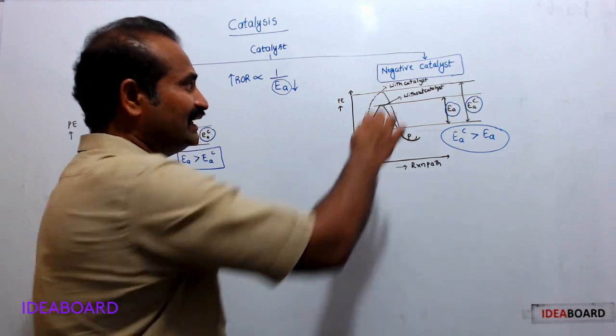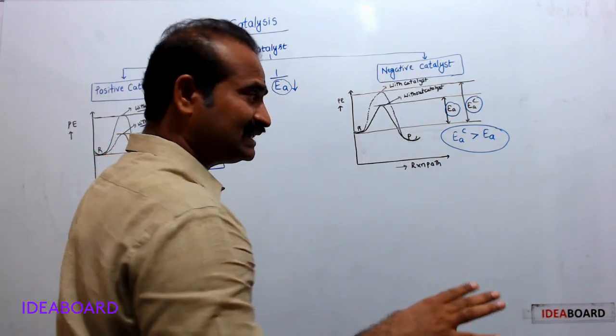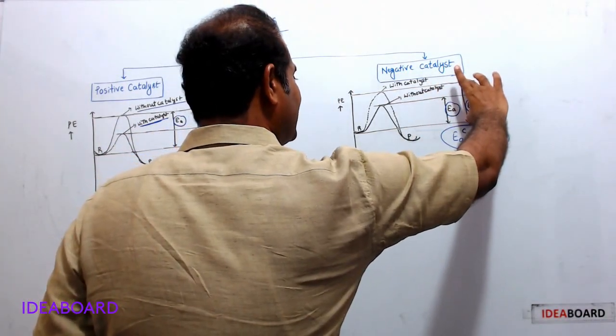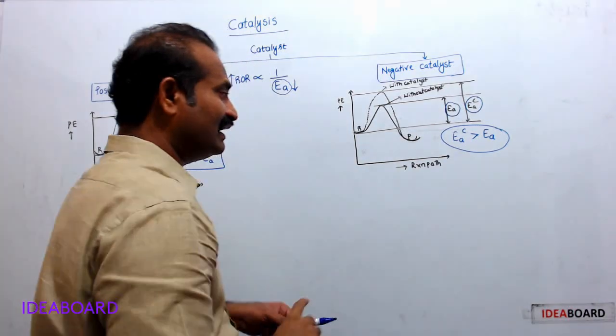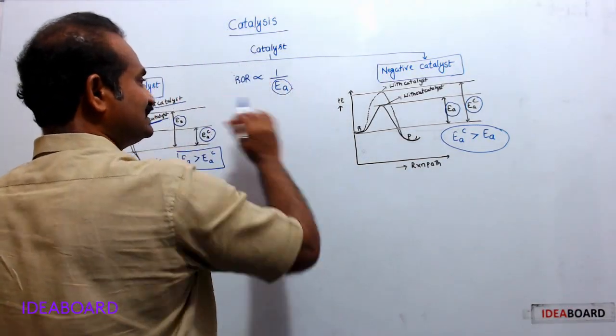Therefore, here negative catalyst changes the reaction from low activation energy path to high activation energy path. That's why rate of reaction decreases.